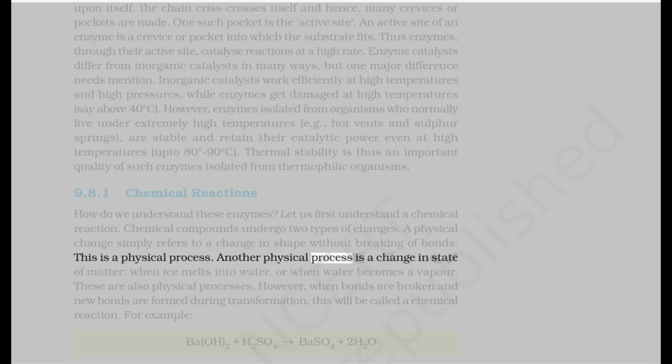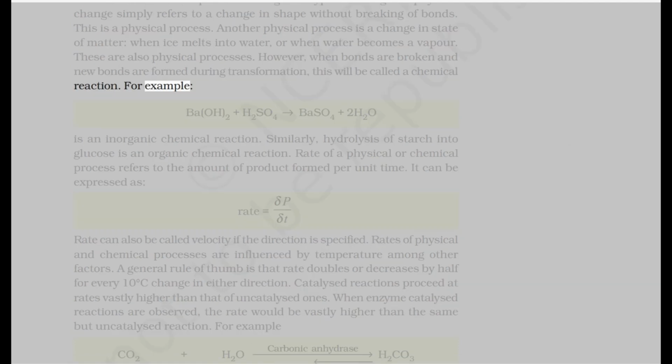Another physical process is a change in state of matter, when ice melts into water, or when water becomes a vapor. These are also physical processes. However, when bonds are broken and new bonds are formed during transformation, this will be called a chemical reaction. For example, BaO2 + H2SO4 → BaSO4 + 2H2O is an inorganic chemical reaction. Similarly, hydrolysis of starch into glucose is an organic chemical reaction.